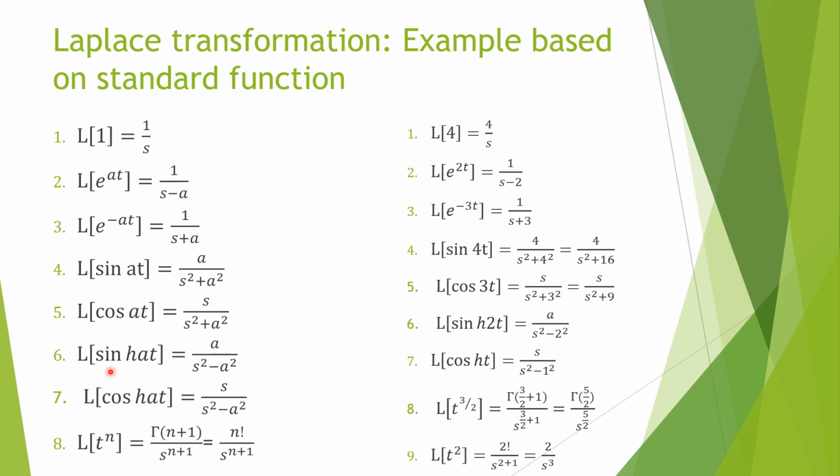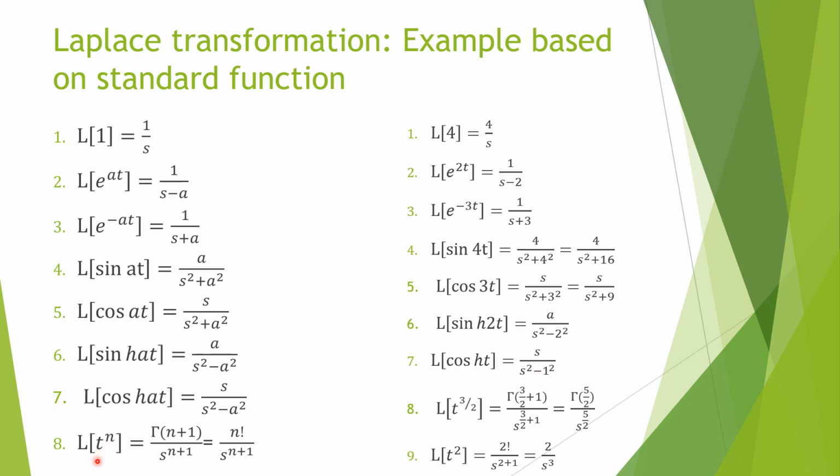Laplace transformation of sine hyperbolic at, a upon s square minus a square. So Laplace transformation of sine hyperbolic 2t, 2 upon s square minus 2 square, or 2 upon s square minus 4. Cos hyperbolic at, s upon s square minus a square. So s upon s square, and here we have cos hyperbolic t. Constant is 1. So s square minus 1 square.